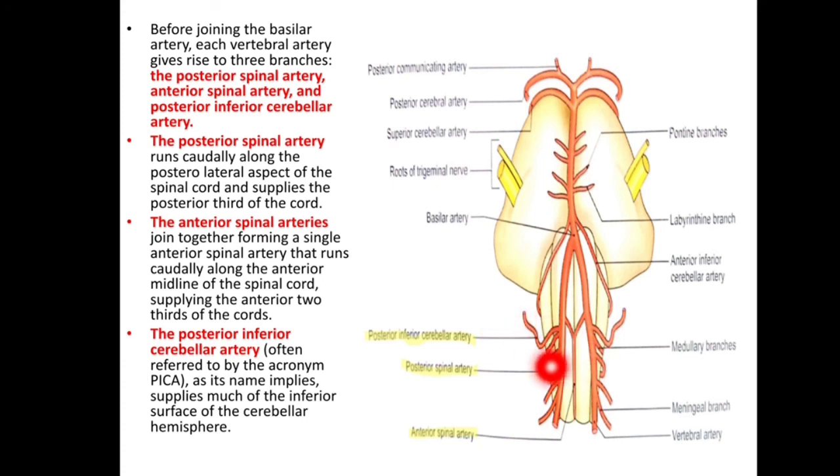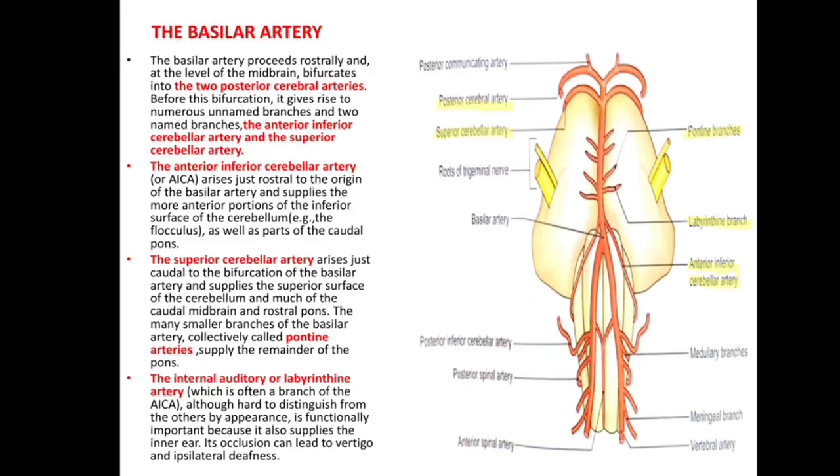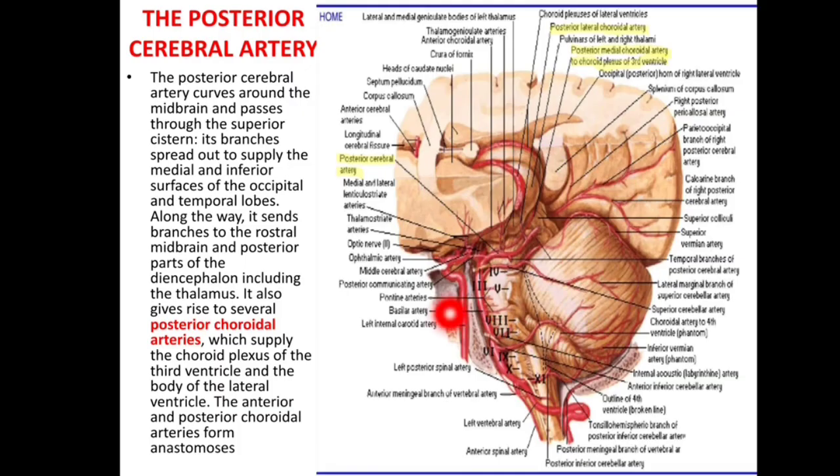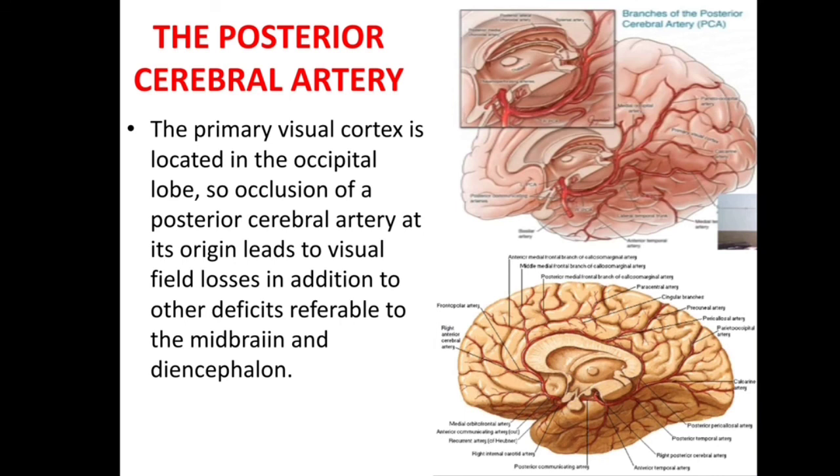Branches of vertebral are the anterior spinal and posterior inferior cerebellar artery. Now the basilar artery gives labyrinthine, pontine, anterior inferior cerebellar and superior cerebellar arteries. Now next is the posterior cerebral artery, which gives posterior choroidal arteries.